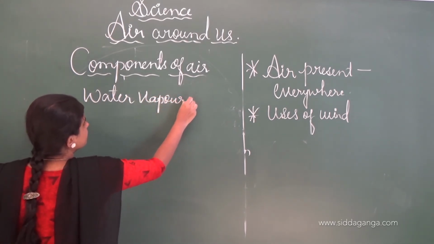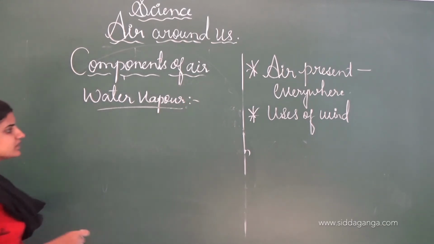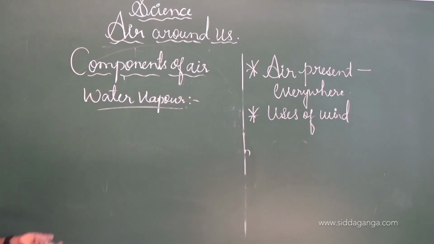The air contains moisture. We have studied that air has water vapor.